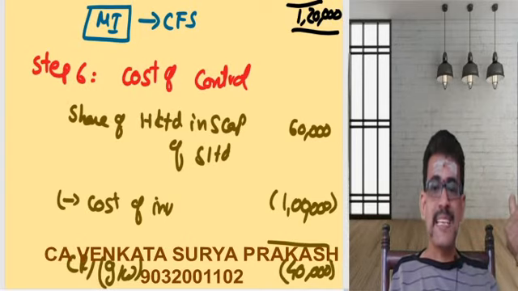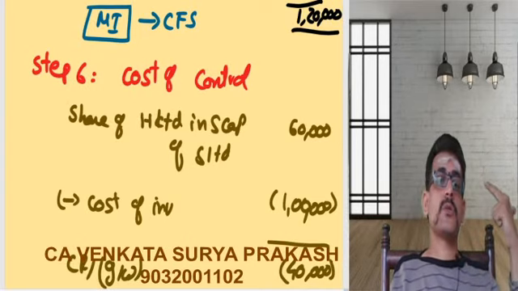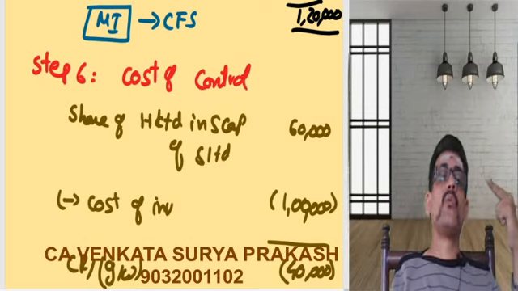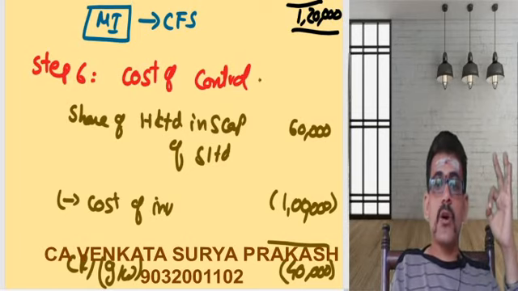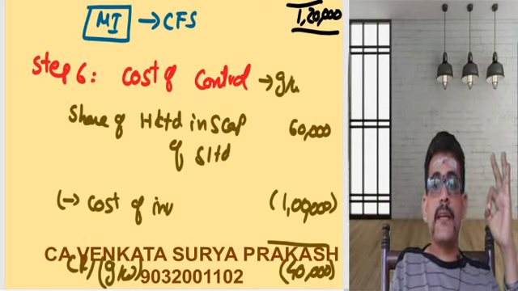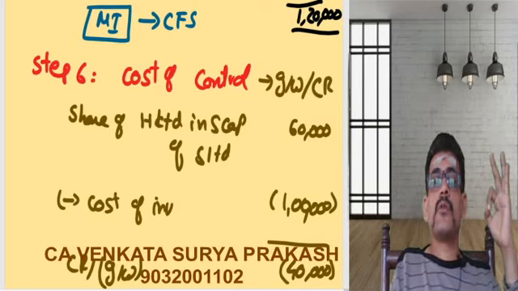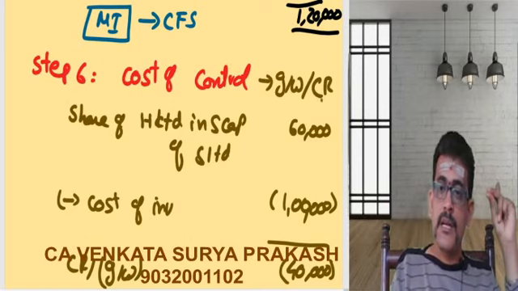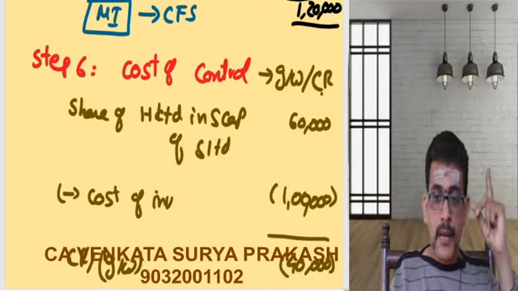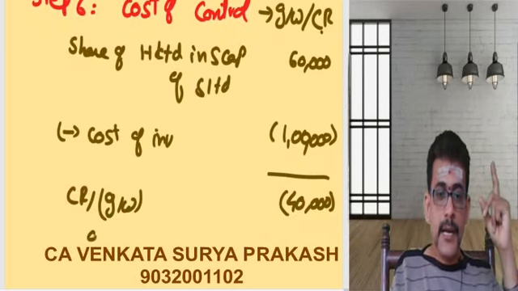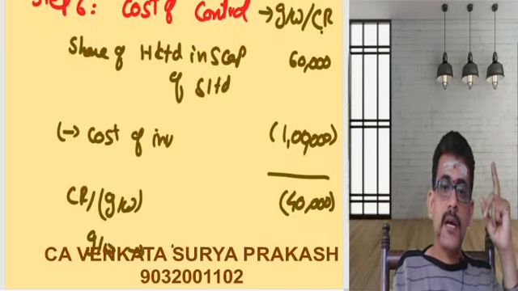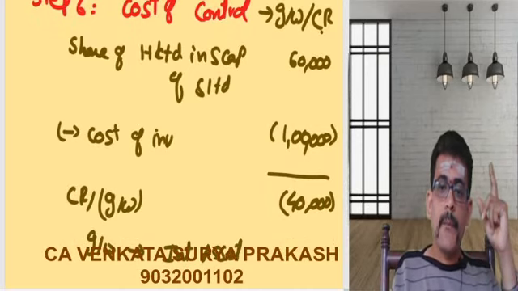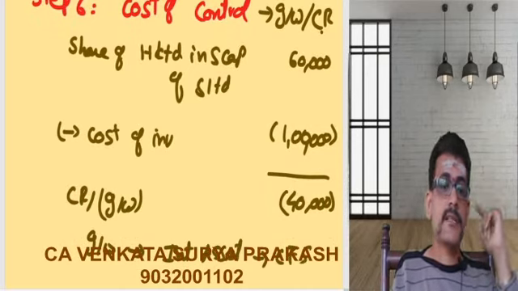Cost of investment is less, I'll be calling that a capital reserve. So in this given case, you are getting goodwill or capital reserve. Always your cost of control will either give you goodwill or capital reserve. If you are getting goodwill, consider this as an intangible asset. If you are getting capital reserve, then what? Let me put that here. If you are getting goodwill, show that as an intangible asset in the consolidated financial statements.